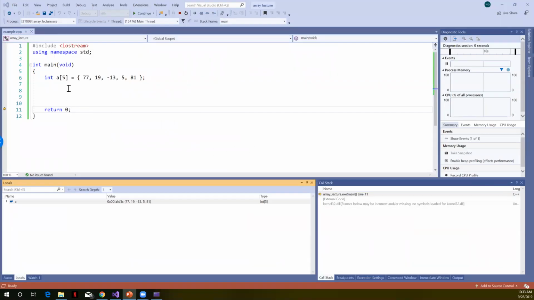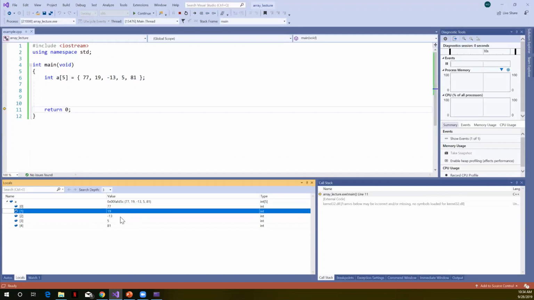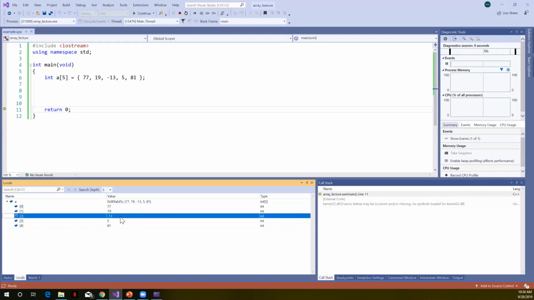Here's a coding example where I've declared the same array named A. It's of type int. I went ahead and built it. Here's our initialization list. And if we take a look at what's in memory here, we can see A at index 0 has the value of 77. We have a value of 19, a value of minus 13, and so on. Notice I have 5 elements in the list here.